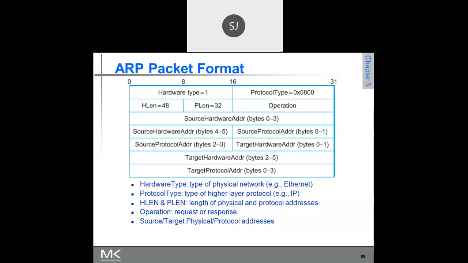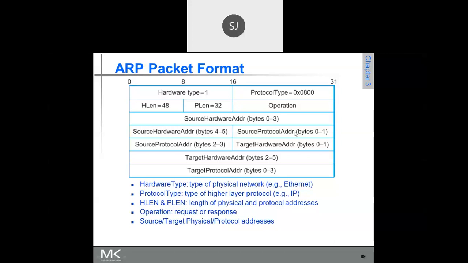IP address contains 32 bits, whereas MAC address contains 48 bits. 48 bits means 6 bytes. So 4 bytes here and the remaining 2 bytes here. Totally it is the physical address.